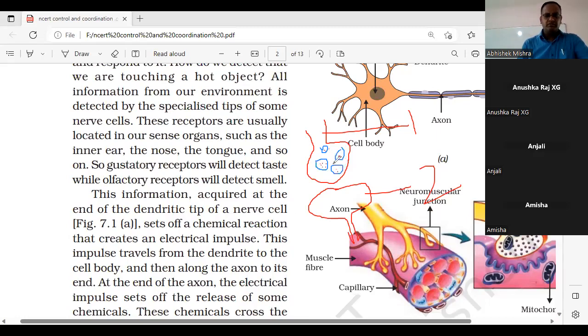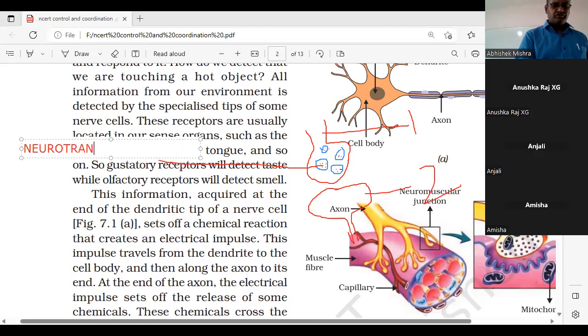This dotted structure is called the neurotransmitter.